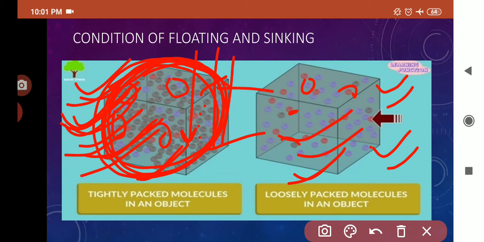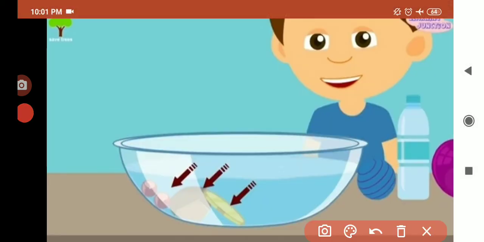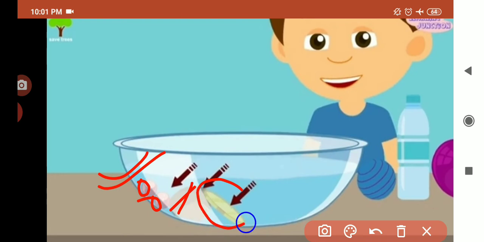Many times we consider that most solid substances whose molecular arrangement is very packed, those which are very compact in shape and size, usually sink in a liquid, whereas the others float. Now look at this: this is a solid ball, this is a vegetable, this is a coin.